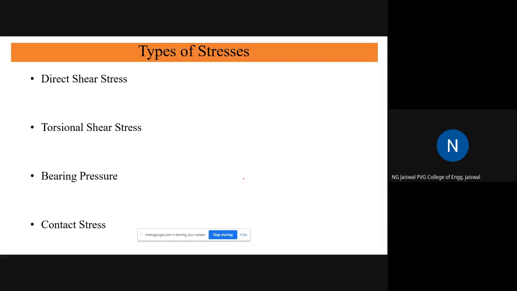Then other stresses, direct shear stress. Direct shear stress means what? Say suppose this way, this way. So this will have a shear. A best example you can just know is suppose there are two plates and two plates are riveted.